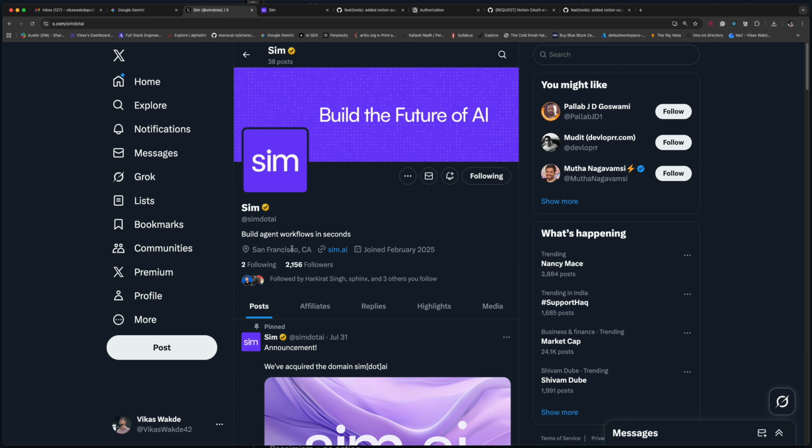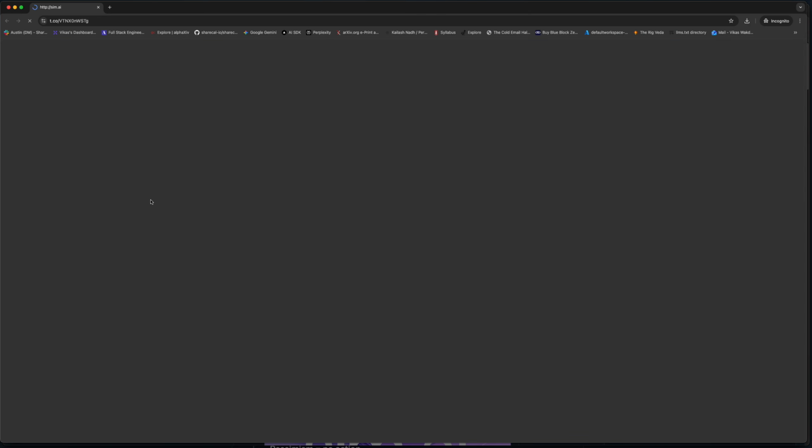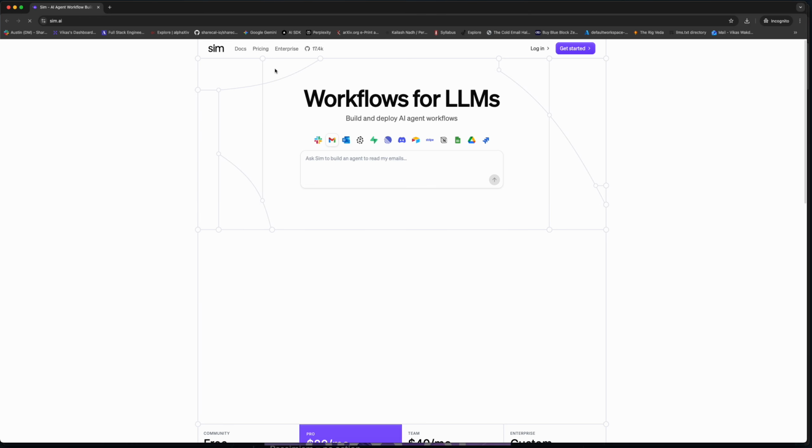So first I will go to sim.io, then I will read the description. It's a build agent workflow in second. Then my second thought would be to go to their website. So now I have come to their website. Now I want to know what sim.io does. So we can see here sim.io says it's a workflow for LLMs. Now what does workflow for LLMs mean?